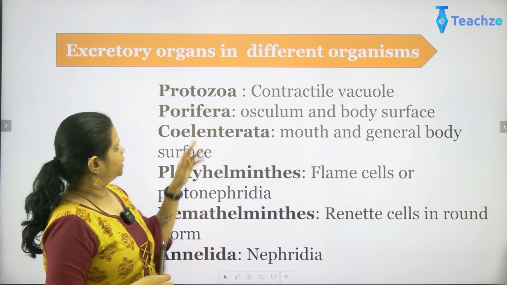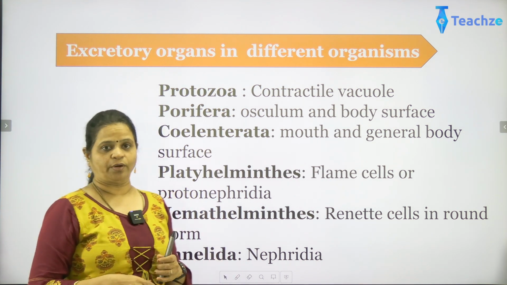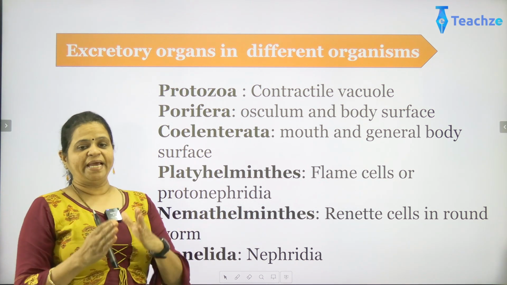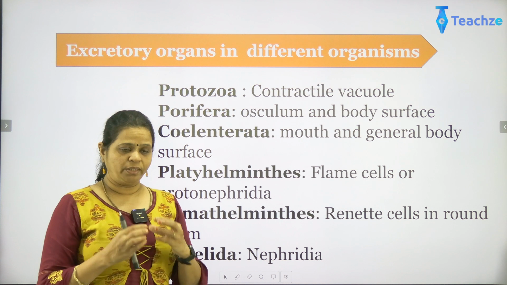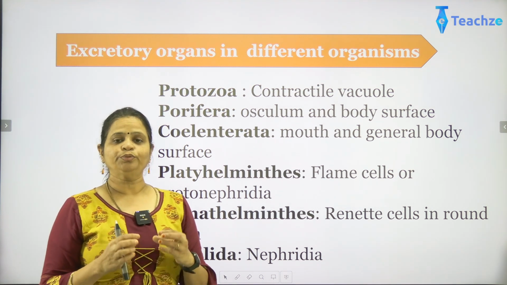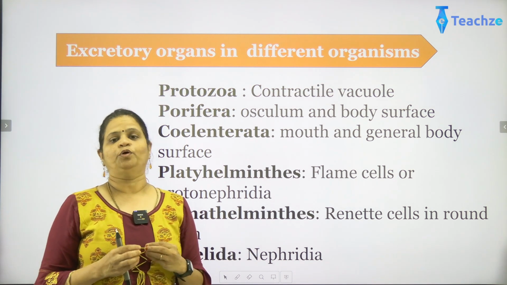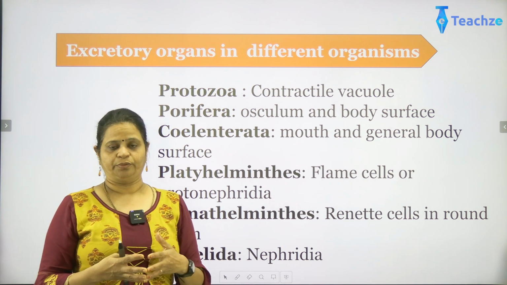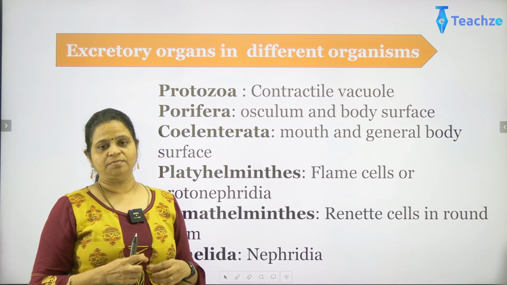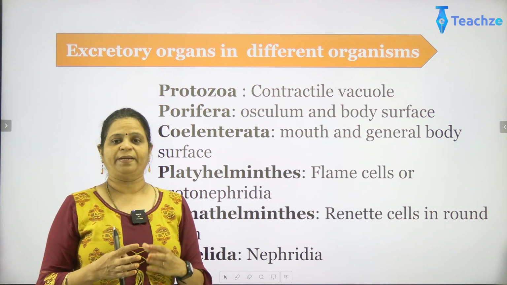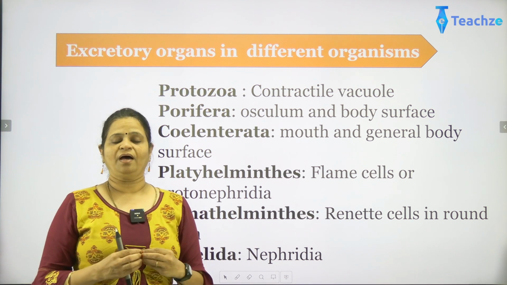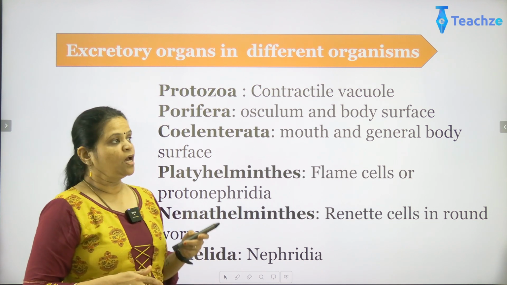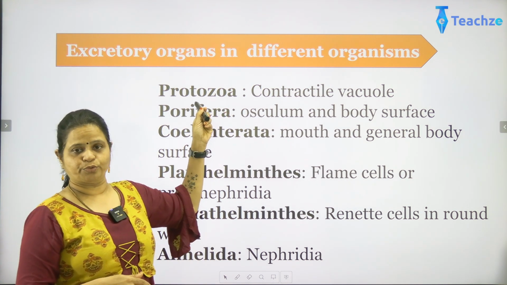Now coming to the first one, that is the various excretory organs which we see in the lower organisms. The basic thing about excretion is that most of the organs will excrete in the form of nitrogenous waste. It might be various types of nitrogen-based compounds, but the lower organisms are not so complex as compared to the higher organisms. So they have very small organs which help in the process of excretion. Coming to the first, that is the protozoans.